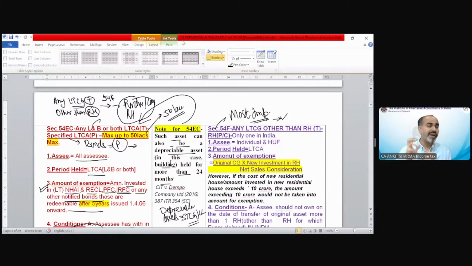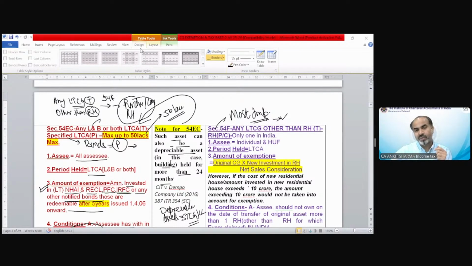So if you want to take the benefit of section 54F, that is for those assets which are long term, resulting in long-term capital gain, but that should not be a residential house. Because if it is a residential house, then we have section 54. Logically, if I'm going to tell you why section 54F is there, there is a reason.